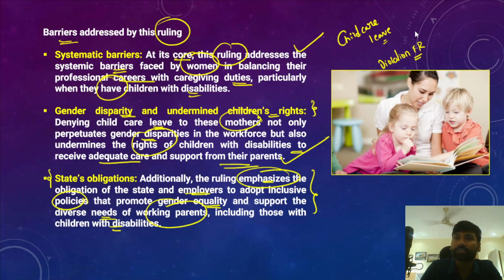This judgment has identified the responsibilities and obligations of the state. It has addressed certain systematic barriers that are prevalent in society and also the gender disparities that exist and how these gender disparities have been undermining children's rights.